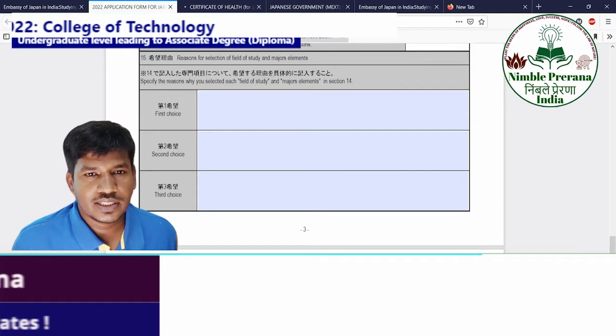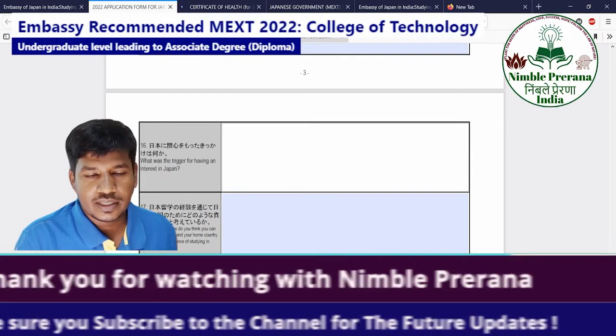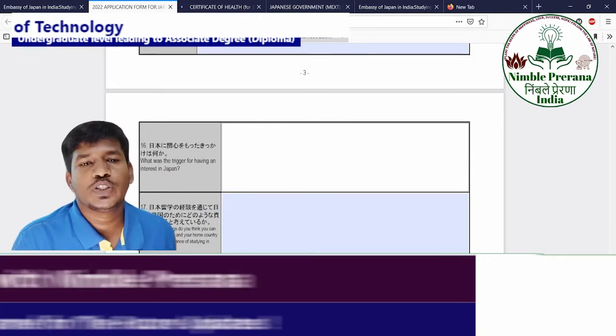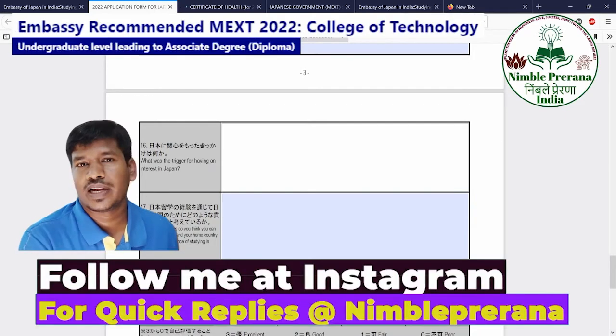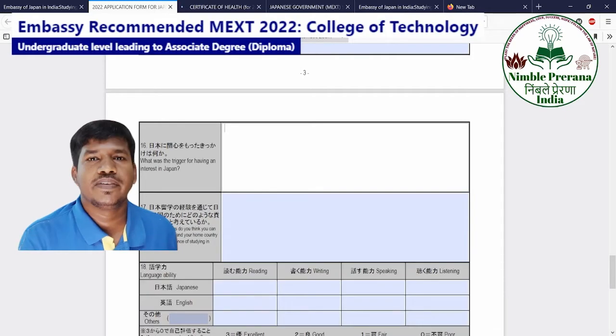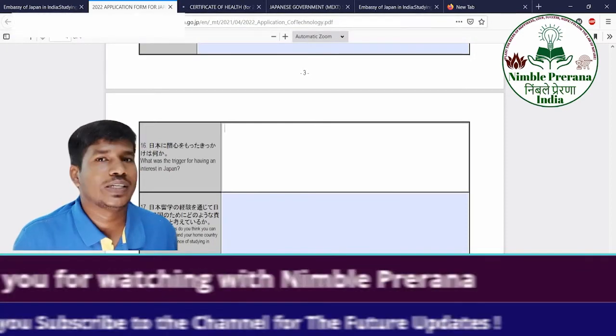What was the trigger for having an interest in Japan? So you should really write good reasons, not simply "I want to study, it will be good for me in future, I can be very well placed in a good reputed institution and a good company." That is all personal benefits. Don't try to put it that way.